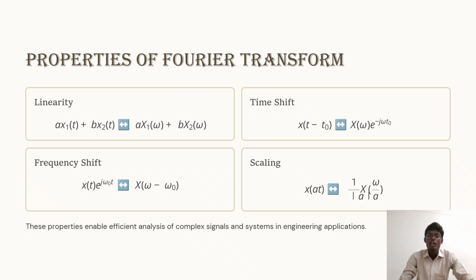Next, frequency shift: x(t) e^(jω₀t) corresponds to X(ω minus ω₀). Scaling: x(at) corresponds to 1 by |a| times X(ω by a). These are the properties of the Fourier transform, which enable analysis of complex signals and systems in engineering applications.